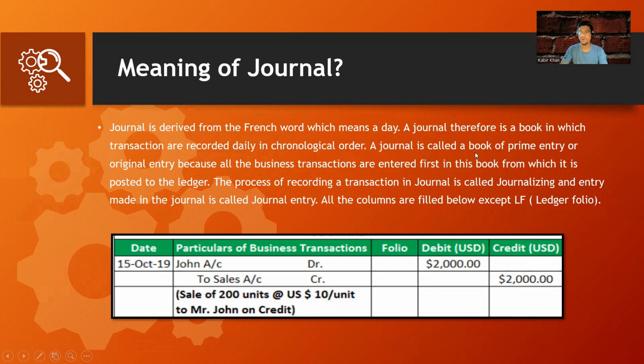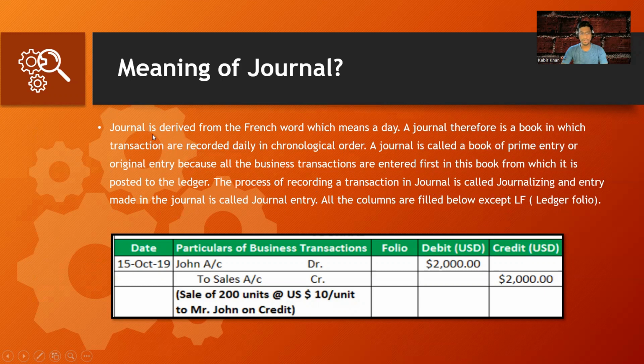A journal is called a book of prime entry or the original entry because all the business transactions are entered first in this book, from which they are posted to the ledger. The process of recording the transaction in the journal is called journalizing, and the entry made in the journal is called the journal entry.